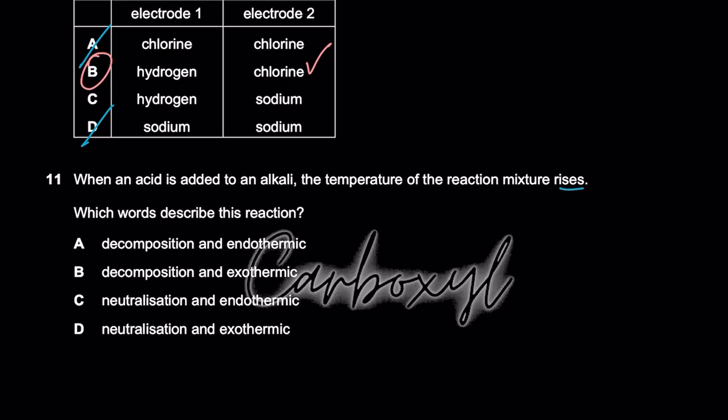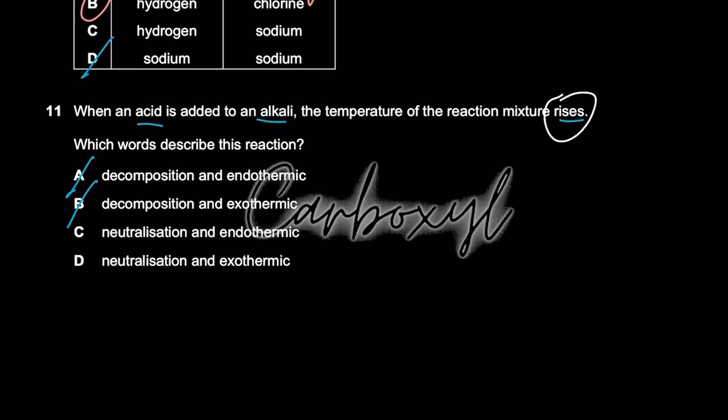So decomposition, पहली बात ये decomposition नहीं है. Acid being added to an alkali is a titration reaction, neutralization reaction. So कहते हैं, so A and B are automatically wrong. Between C and D, the reason why: if the mixture temperature rises, that means it's not endothermic. If it were cooling down, then it would be endo. If it is rising, it's gonna be exo.